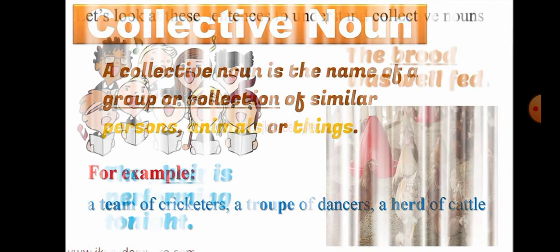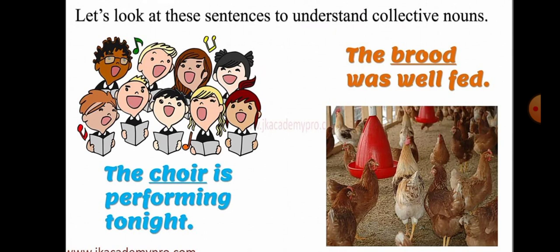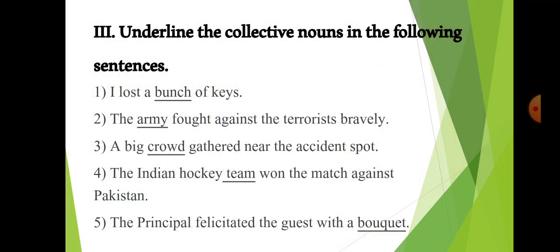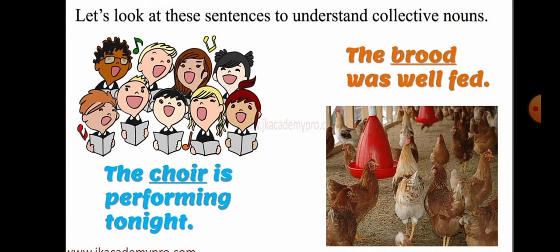Let us see some examples so that you understand better. First sentence is the choir is performing tonight. Now in a choir there are so many people involved. So this is a group of people. That is why the word choir is a collective noun.